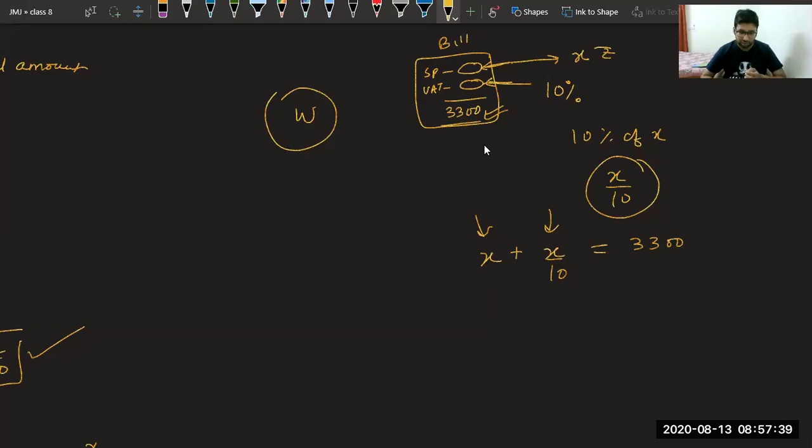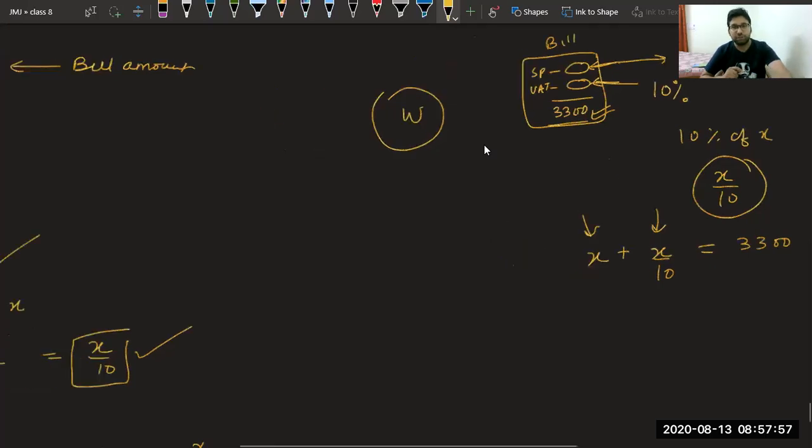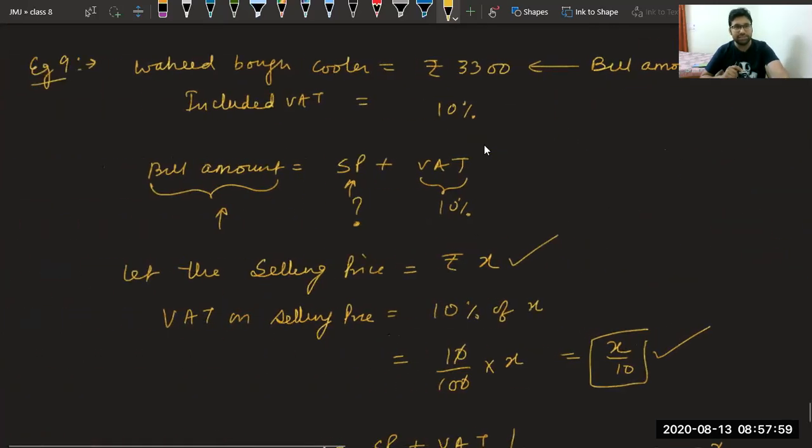Easy. Okay. In this case, we are going in the reverse direction. That is why you are finding it difficult. That is why I told you to read questions and try on your own before coming to the class. Always try the questions on your own first and then come to the class. It will help you to understand questions easily.